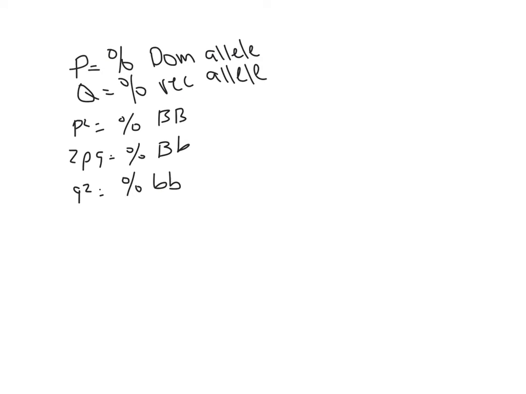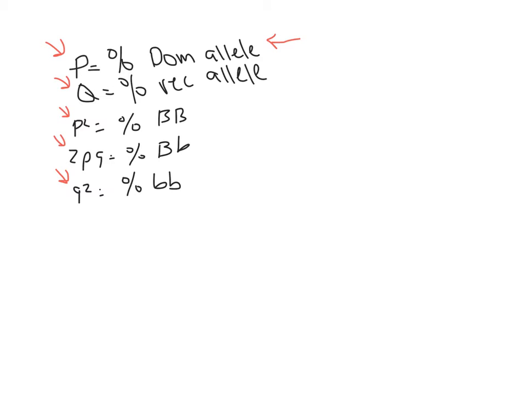Alright, so here we go. Here are what all the little variables in the equation stand for. P equals the percentage of the dominant allele in the gene pool, the big B in this case. Q is the percentage of the recessive allele in the gene pool, the little b, the blue-eyed allele. P squared is what percentage of the population is homozygous dominant, or big B big B for brown eyes. 2 times P times Q is what percentage of the population is heterozygous, or big B, little b. And Q squared is what percentage of the population is little b little b.